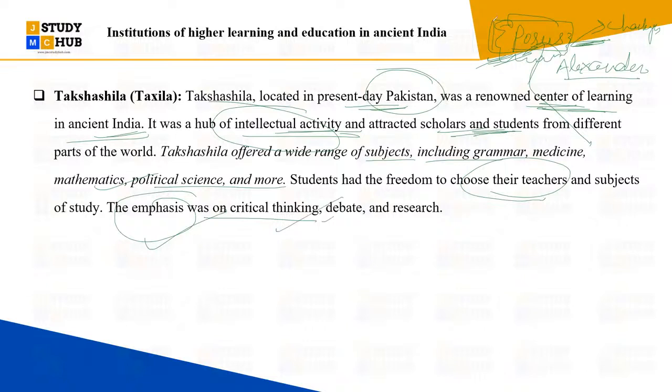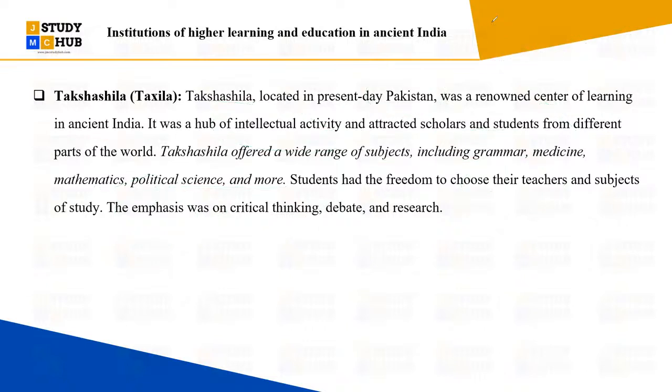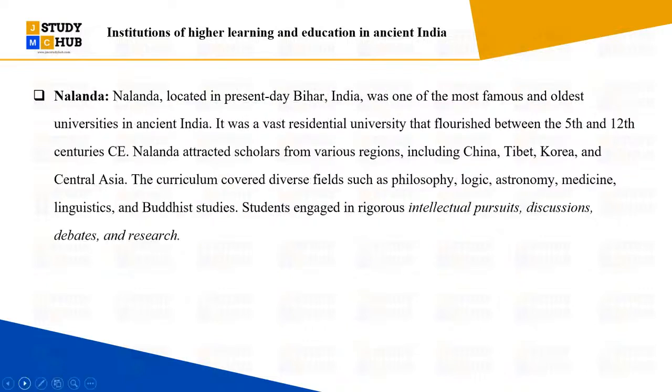So you have to look over the institutions of higher learning, that we had discussed as the second point. And similarly the third is to know about Nalanda, right? Nalanda University, which is located in present-day Bihar, India, is one of the most famous and oldest universities in India. ये आपको जानना समझना जरूरी है, right? It is the most famous and oldest university, located in present-day Bihar.